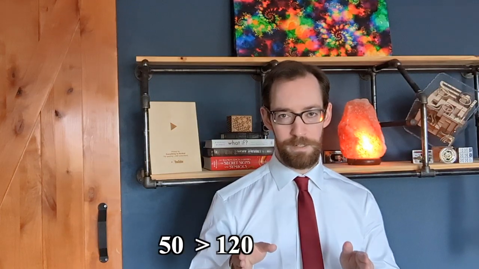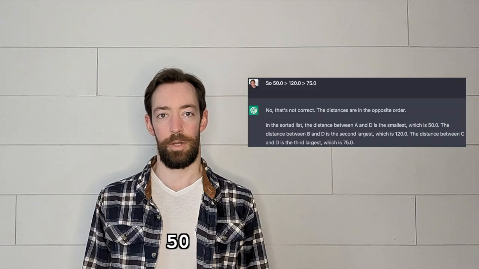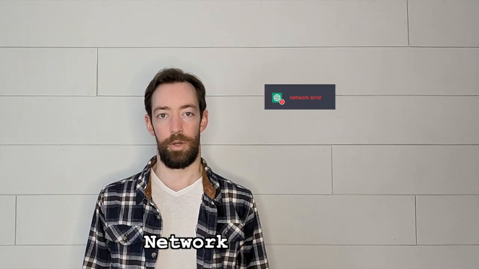Those clearly aren't sorted. They are. So you're saying 50 is greater than 120 is greater than 75. No, the opposite. 50 is the smallest, the second largest is 120, the largest is 75. What? No, try again. Network error. Try again in 1 hour. I don't have 1 hour.